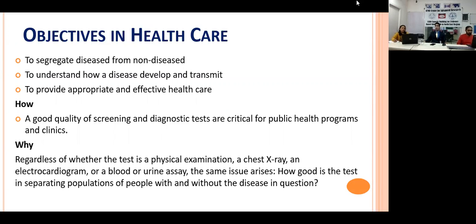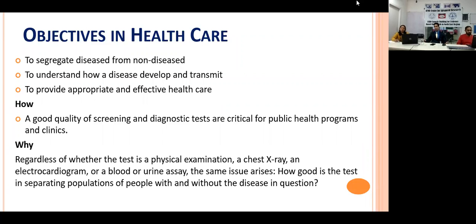So how are we going to do that? We have multiple tests. In your routine life, you may be prescribing certain tests to the patients. So patients come to you, and on the basis of that you make your diagnosis, right? So good quality screening and diagnostic tests are critical for your public health program and in the clinical setup where you see the patients.